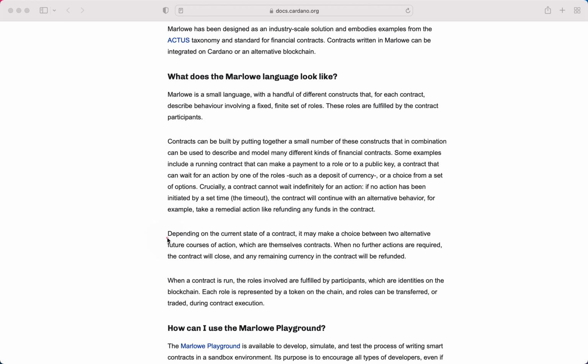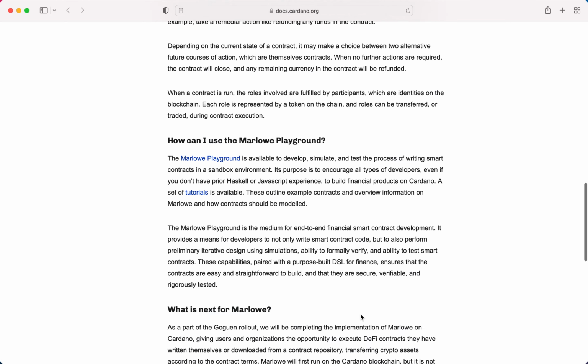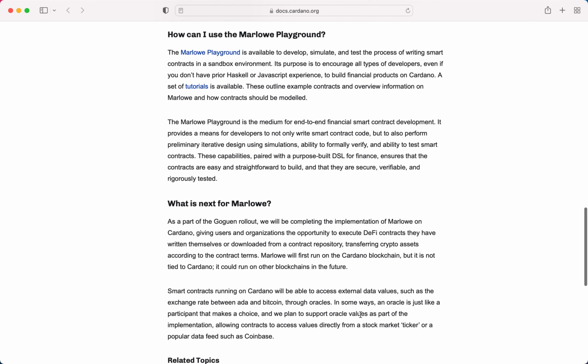Depending on the current state of a contract, it may make a choice between two alternative future courses of action, which are themselves contracts. When no further actions are required, the contract will close, and any remaining currency in the contract will be refunded. When a contract is run, the roles involved are fulfilled by participants, which are identities on the blockchain. Each role is represented by a token on the chain, and roles can be transferred or traded during contract execution. How can I use the Marlowe Playground?